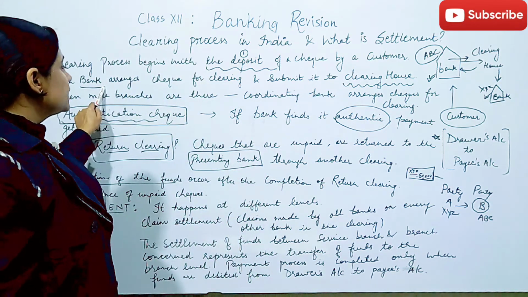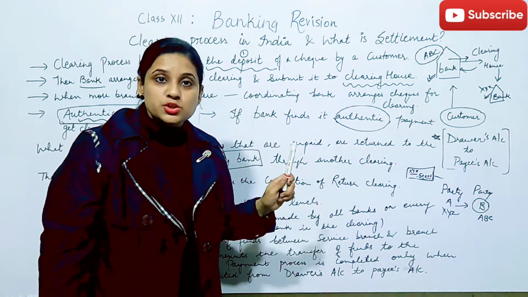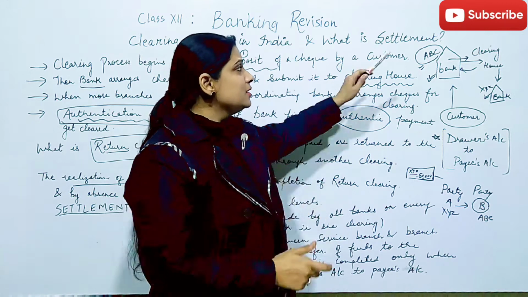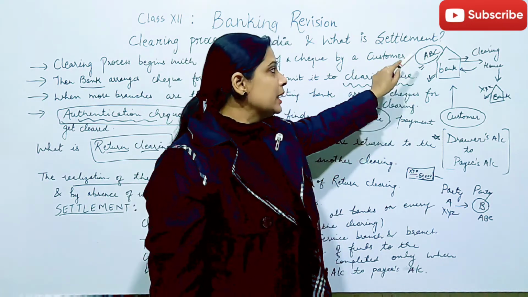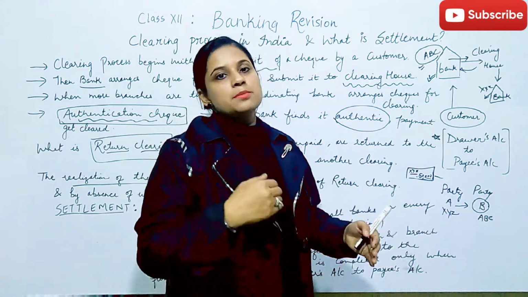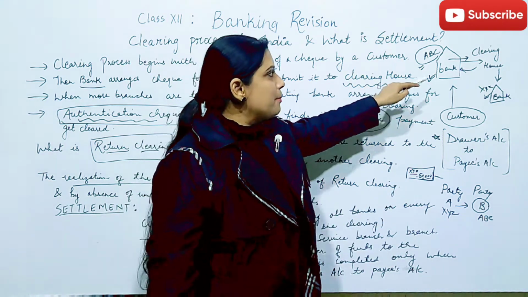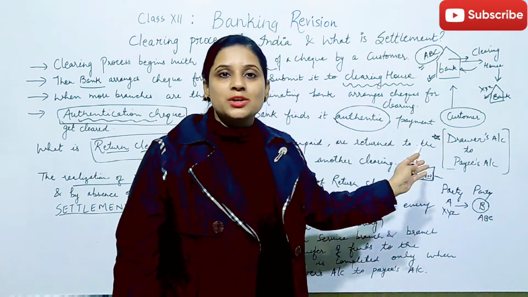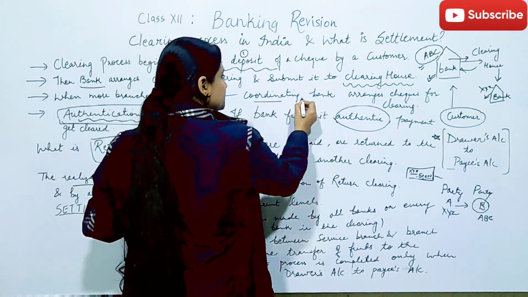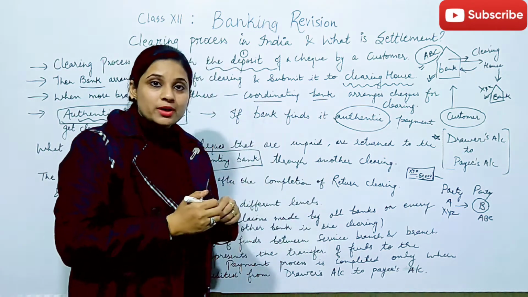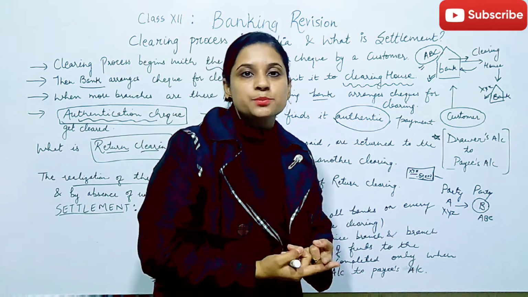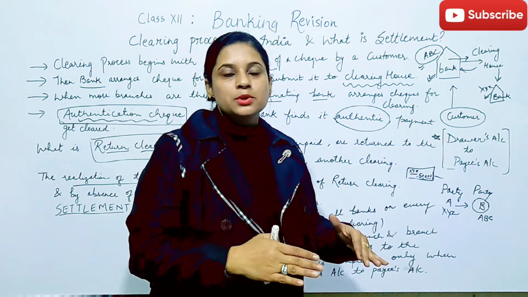So this is the case when only one branch is present, like here only ABC bank is present. If there are certain other branches of ABC bank in Phase 1, ABC bank in Sector 39, ABC bank in 43, what will happen? If all these branches come in one zone, there would be a coordinating bank. This is the actual role of a coordinator: few people work, and one person coordinates between the management and those who are working.